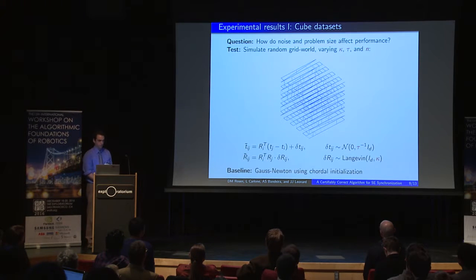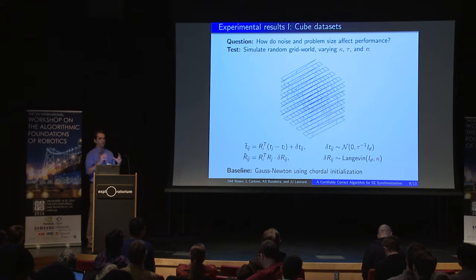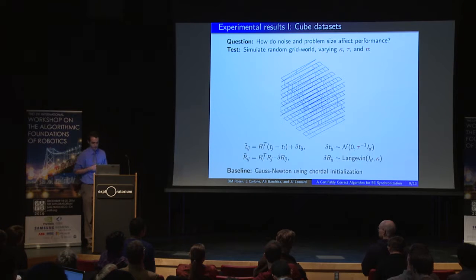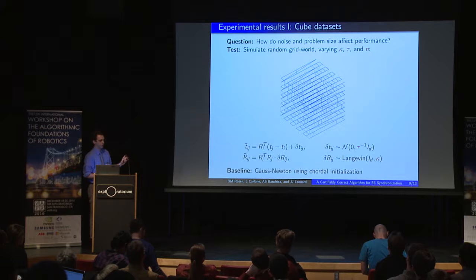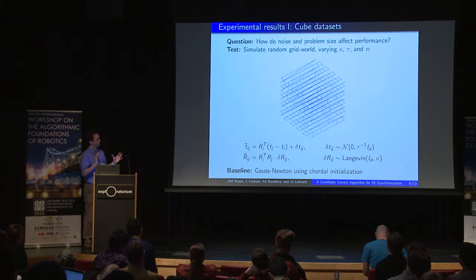Okay, so one of the things we'd be interested in then is characterizing the actual performance of this method, both in terms of computational speed and in terms of the practical regime of noise levels in which this method will succeed. In order to do that, we've conducted some simulation studies using simulated grid worlds, where we are sampling by varying the rotational and translational measurement precisions to see what range of noise levels exactness holds for, and also the problem size to see how this scales with computation.